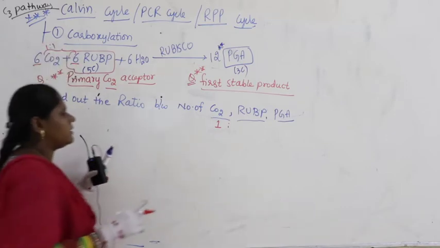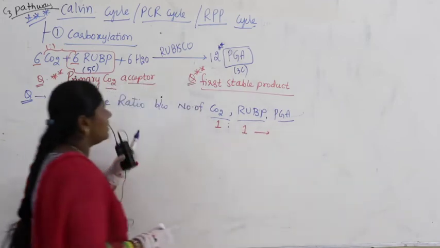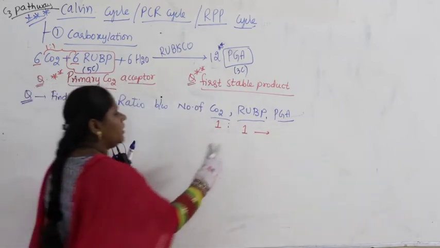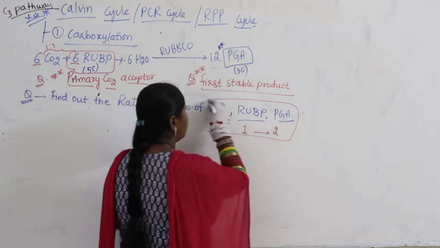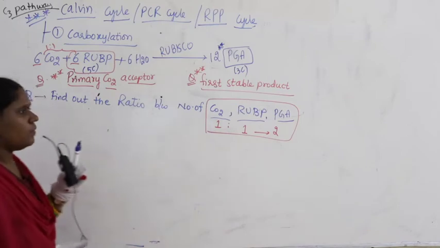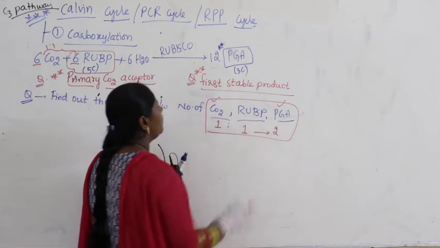For 1 carbon dioxide molecule, we need 1 RuBP. With 1 carbon dioxide, how many PGA are produced? There are 2 PGA. So what is the ratio? 1:1:2. So for 1 carbon dioxide molecule, there is a formation of 2 PGA.